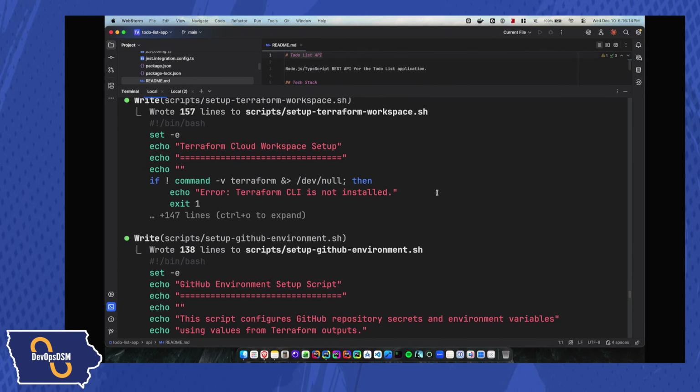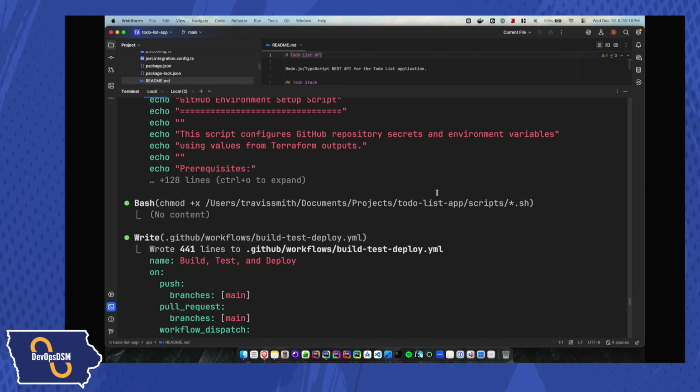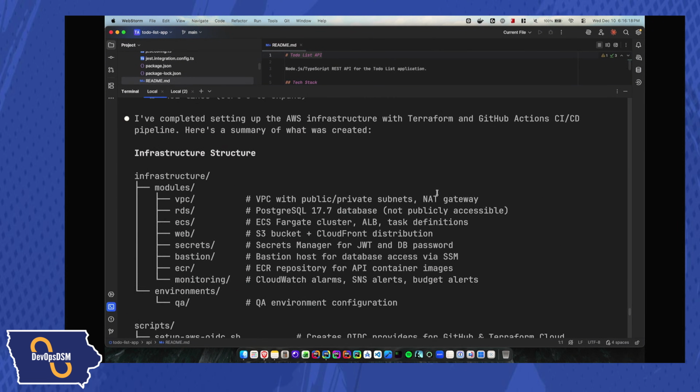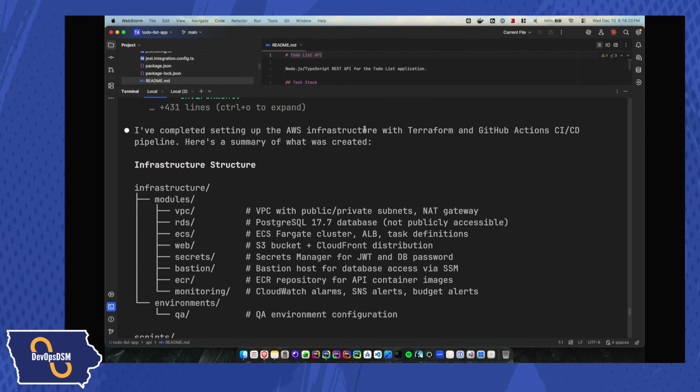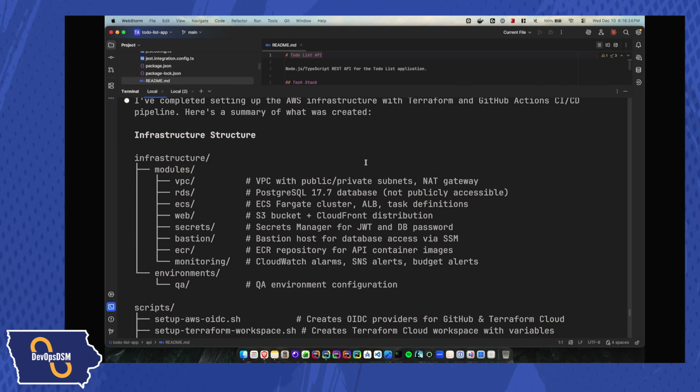But right now, what it did is it went through and created all this stuff. And then at the end, it told me, okay, I've completed setting up the AWS infrastructure, and I created the CI/CD pipeline. Here's a summary of what was created. It shows me the infrastructure and how everything is set up. It looks like it's set up Postgres, an ECS Fargate cluster, an S3 bucket, Secrets Manager, a Bastion host so that I can access it later on, and then also an ECR repository and some CloudWatch alarms and budget alerts.